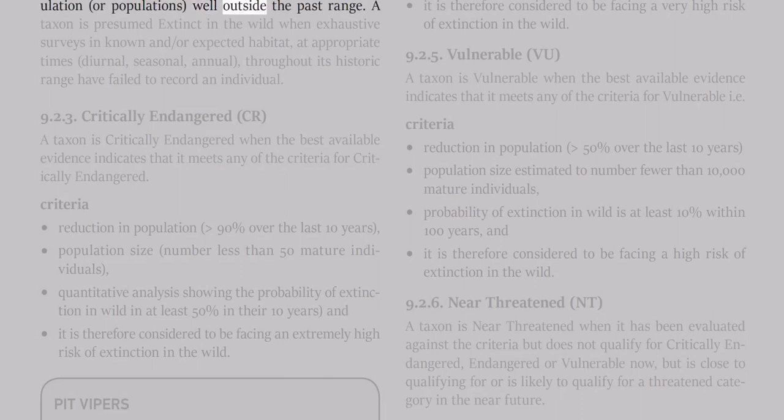population, or populations, well outside the past range. A taxon is presumed extinct in the wild when exhaustive surveys in known and/or expected habitat, at appropriate times, diurnal, seasonal, annual, throughout its historic range, have failed to record an individual.